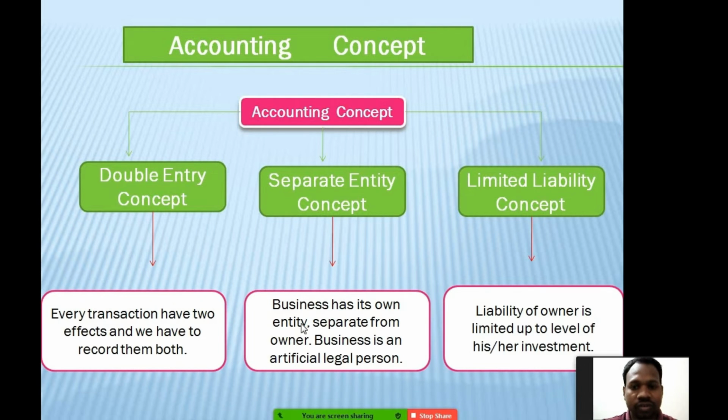This is very important to understand the concept of separate entity. Now the limited liability concept. The liability of the owner is limited up to the level of his or her investment. That means each owner has his own limit for the investment, up to which he can invest his money.